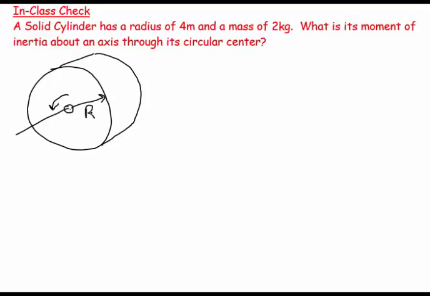It's got a radius of big R and a mass of m, and the first thing I need is an expression. I can say I is equal to the integral of r squared dm, but as we found out previously, that simplifies to 1/2 times m r squared, where m is the mass of the cylinder and r is the radius of the cylinder.